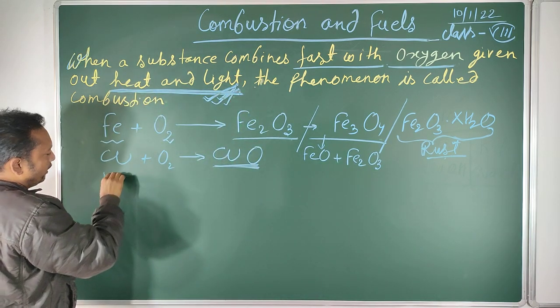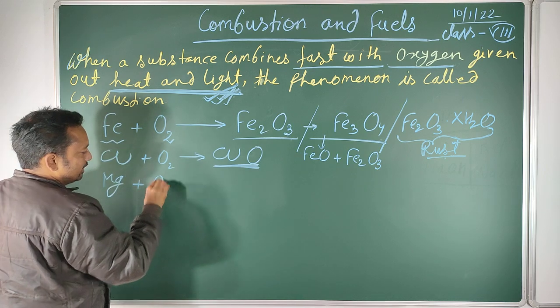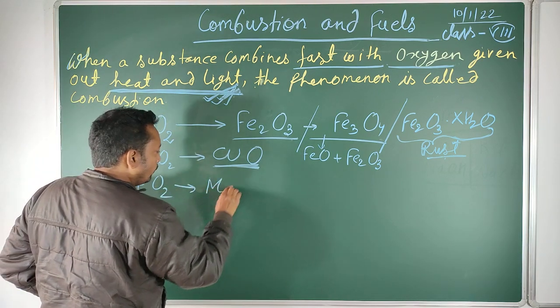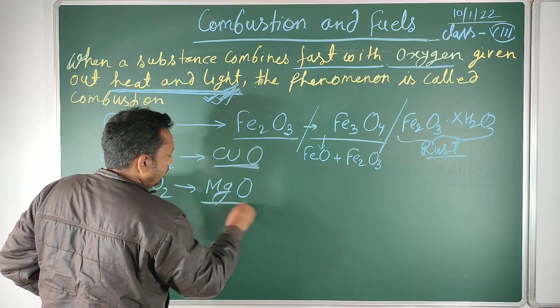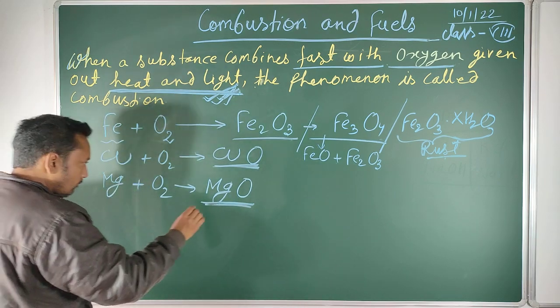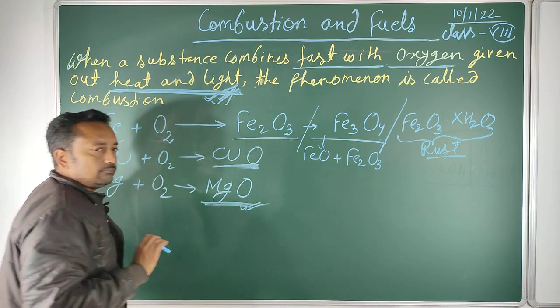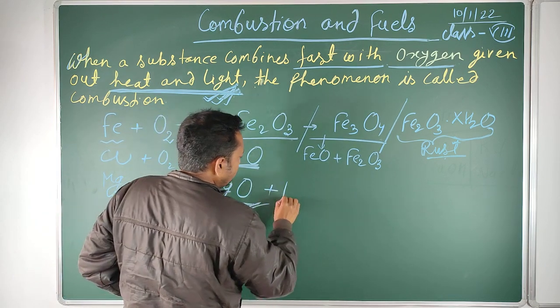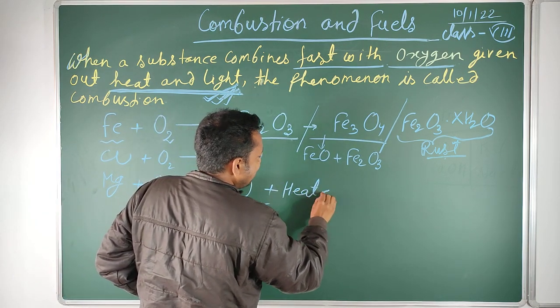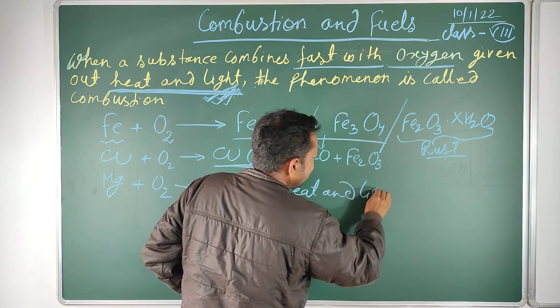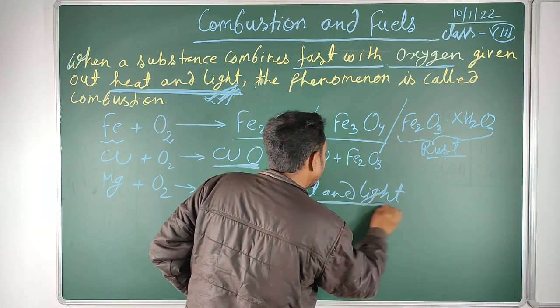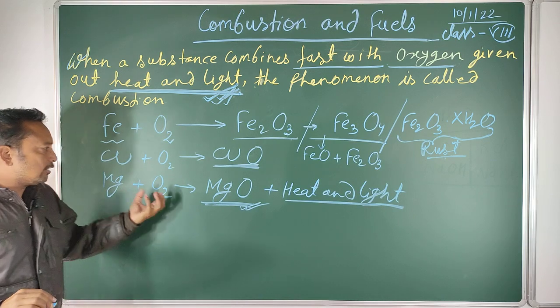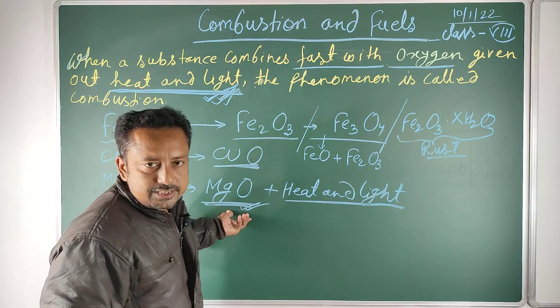But when we burn a piece of magnesium in the presence of oxygen, it forms a white powder of magnesium oxide, and it also releases heat and light energy. Mg reacts with oxygen and forms magnesium oxide.